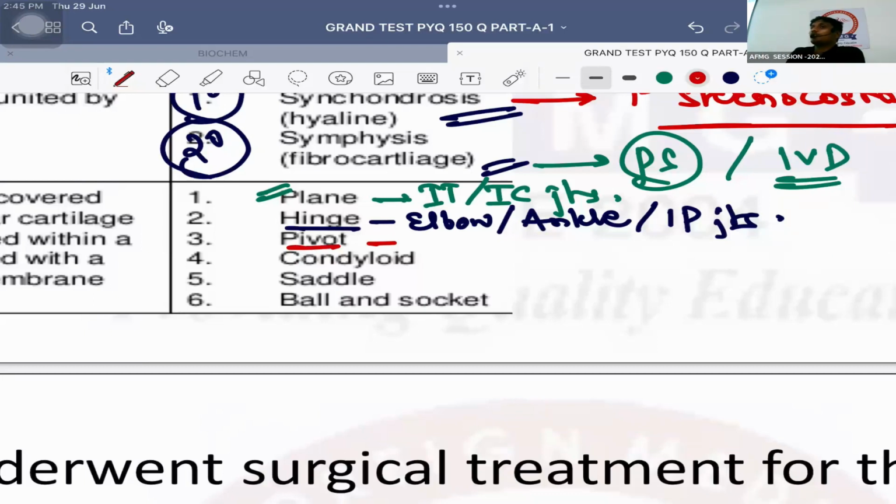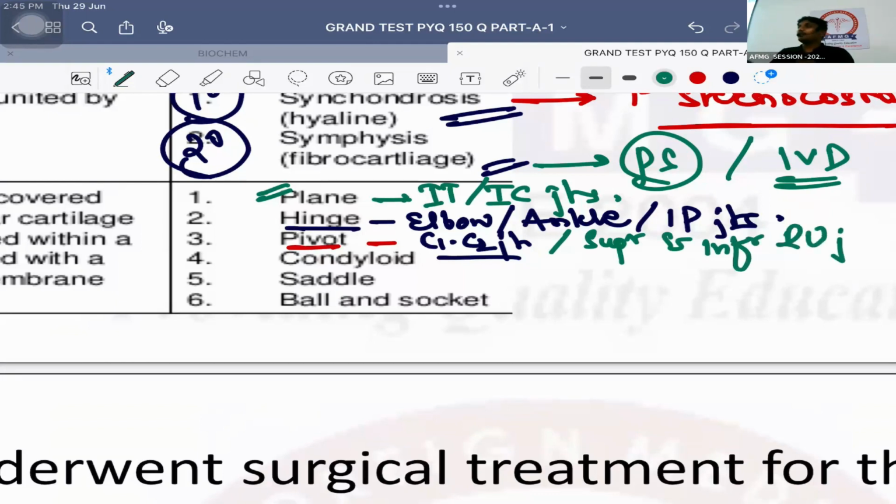Next is pivot joint. Pivot joint is when one bone rotates over another bone. The best example is the C1 C2 joint, that is the joint between the first and the second cervical vertebra, also known as the atlantoaxial joint, which helps you in the nodding movement of the head. Also the superior and inferior radioulnar joint. The radioulnar joint helps in supination and pronation. These are also examples of pivot joint itself.